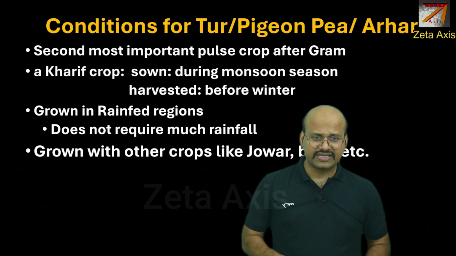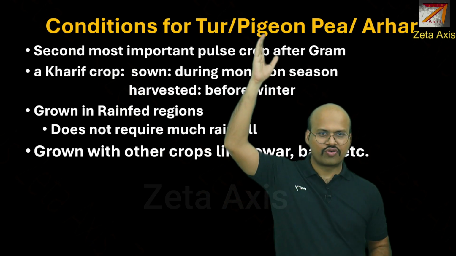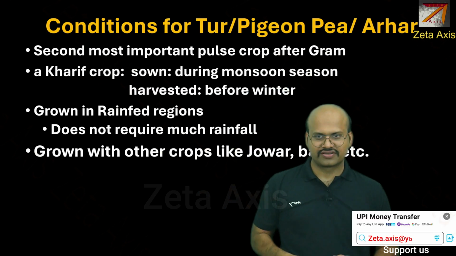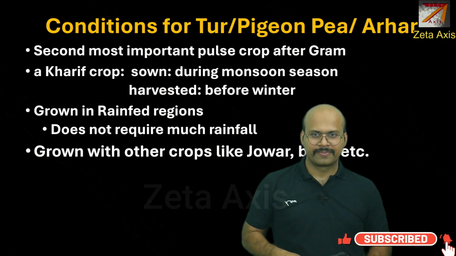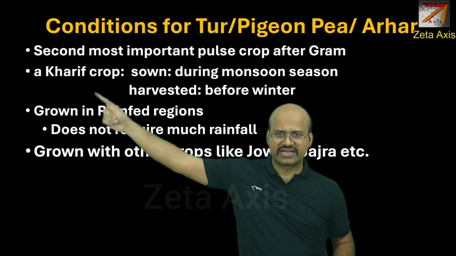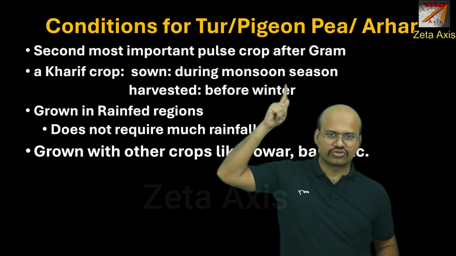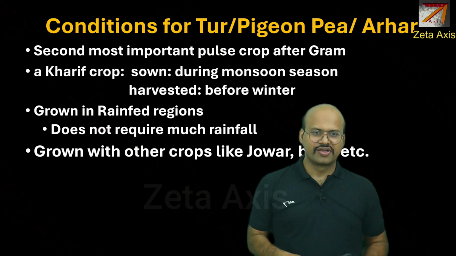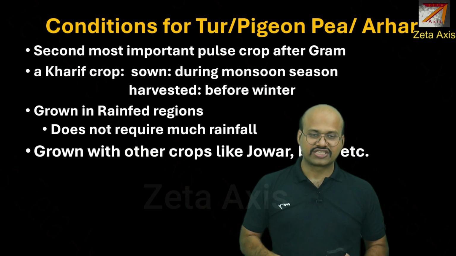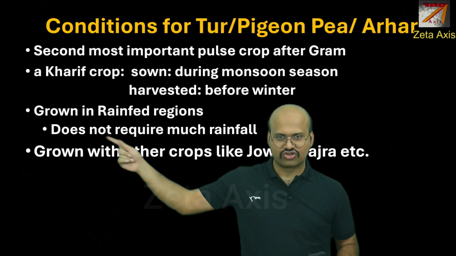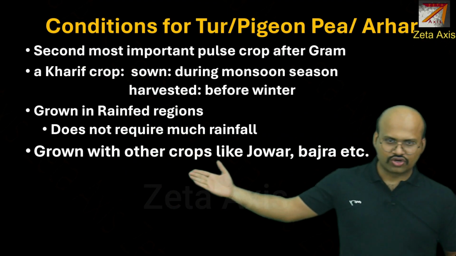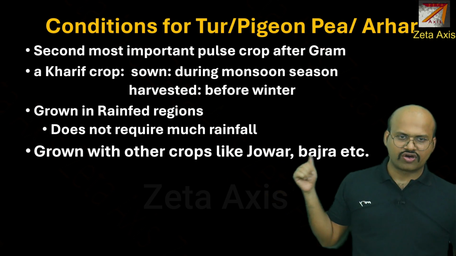Now we will see the conditions for tuar, which is also called pigeon pea or arhar, cultivation. So remember, this is the second most important pulse crop after gram. Gram is the most important pulse crop. This tuar is a kharif crop. It is sown in the monsoon season and harvested just before winter. Because this is a tropical crop, it does not require a cooler atmosphere. It is grown in rain-fed regions, does not require much rainfall, and it could be grown with other cereals like jowar or bajra.